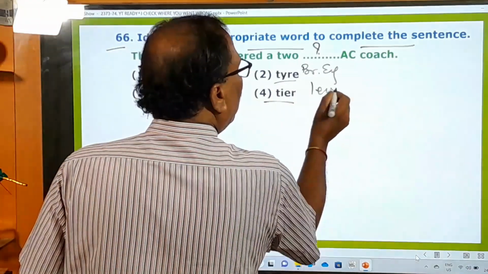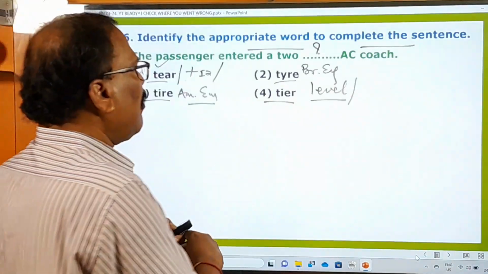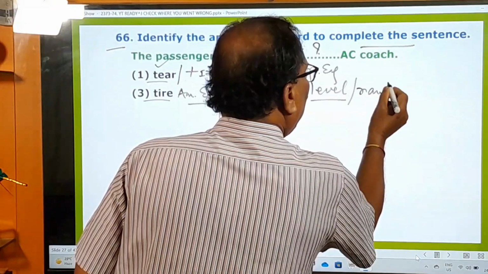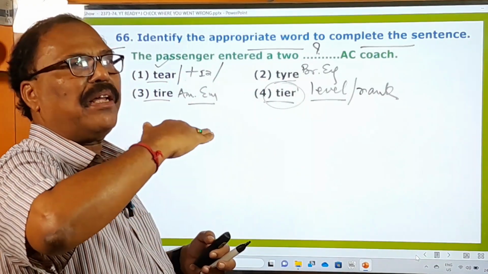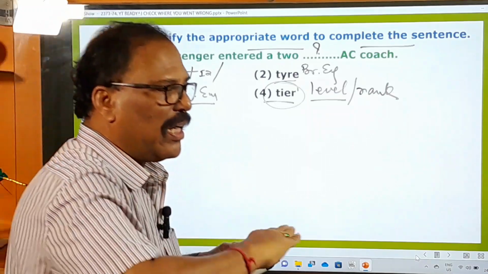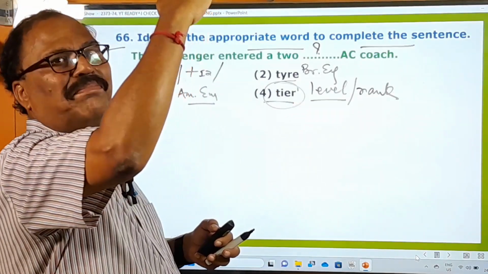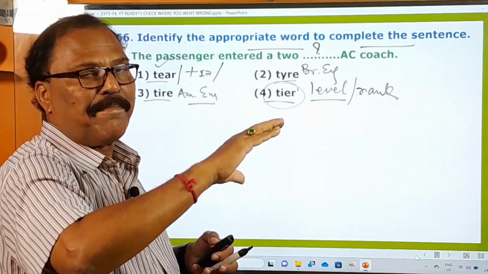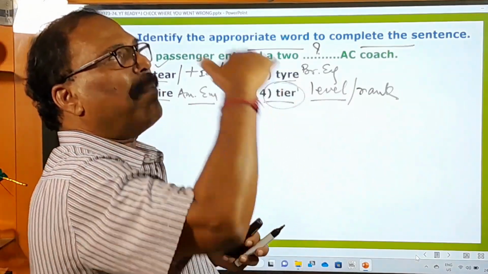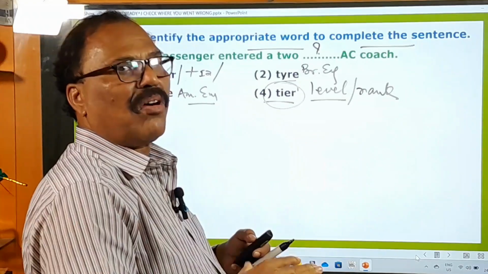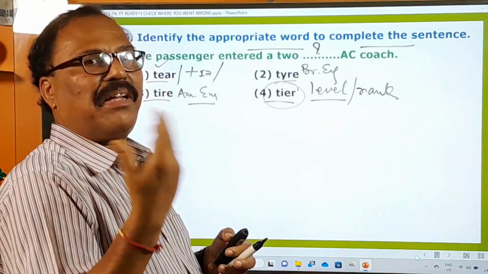Tier means a level or a rank. In the trains, there will be levels: lower level, middle level, upper level. That means berths will be there. 3 tier means 3 berths: lower berth, middle berth, upper berth. These 3 berths are called tiers in the railway language.